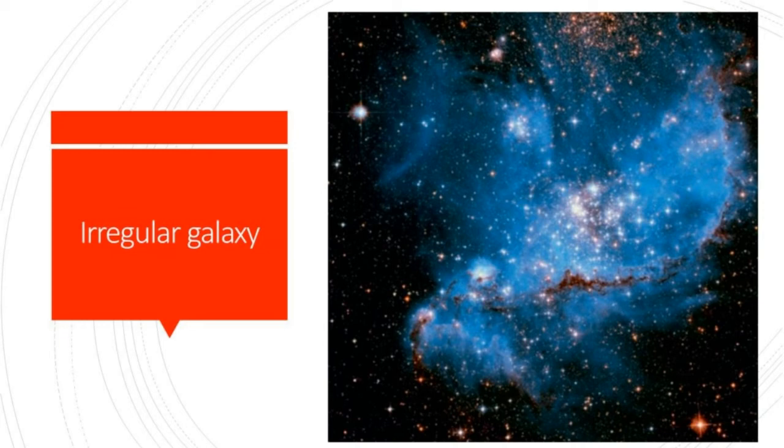About one fourth of the galaxies found so far are of this type. Cosmologists say that some irregular galaxies were once spiral or elliptical galaxies but were deformed by an uneven external gravitational force. Irregular galaxies may contain abundant amounts of gas and dust.